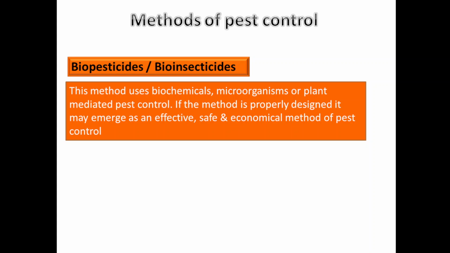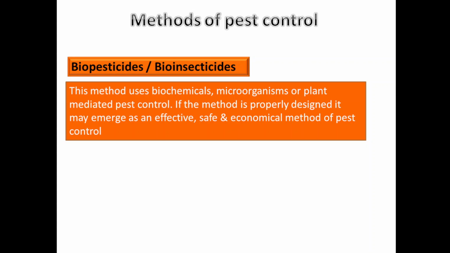Second is microorganisms like bacteria, viruses, fungi. All these are microorganisms. They are used to kill the pest or insect. Such a microorganism, if ingested by the pest or insect, will kill it. Or the plant mediated pest control method.